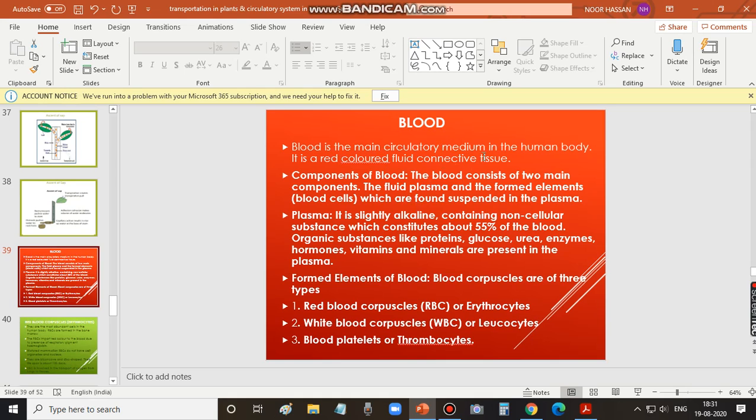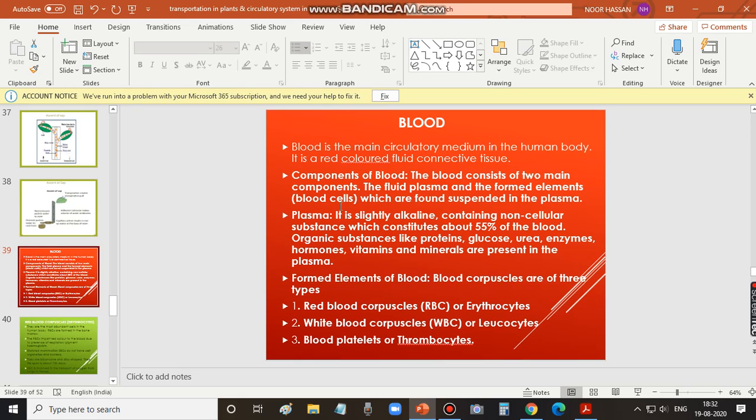Blood is the main circulatory medium in the human body. Okay, so blood is the main circulatory medium, so that you can understand it is the one that helps in transporting materials through the body. Blood is a red colored fluid connective tissue. It's the tissue which is in a fluid state. And we'll discuss now what are the components of blood.